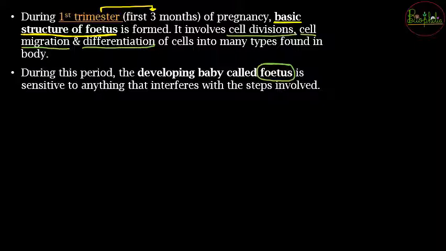So that is going to be the time. So during this phase of the first 3 months, the entire fetus is going to be very sensitive to everything, and since it is very sensitive, different types of substances should not be introduced because they can interfere in those processes, because of which the basic structure can be hampered.